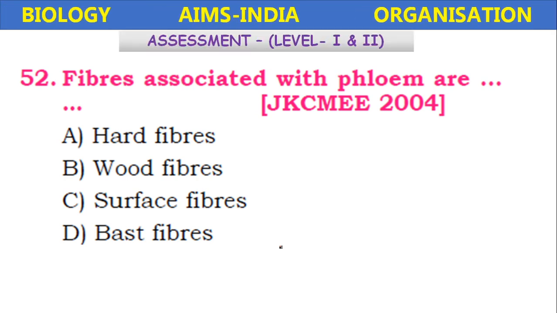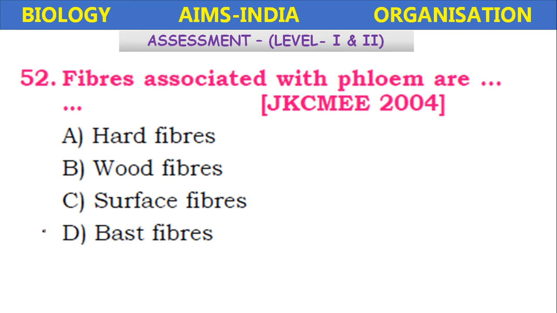Next, the fibers associated with the phloem are, Jammu Kashmir Common Medical Entrance Exam, just like EAMCET. Fibers associated with phloem are hard fibers, wood fibers, surface fibers, bast fibers.